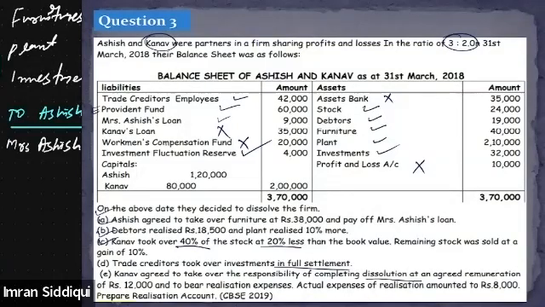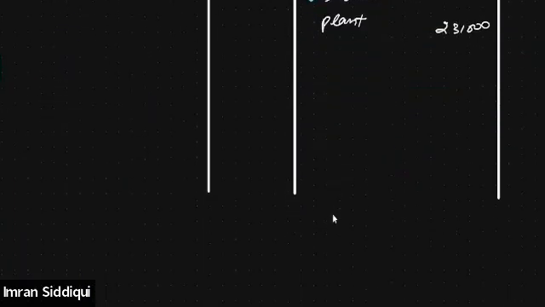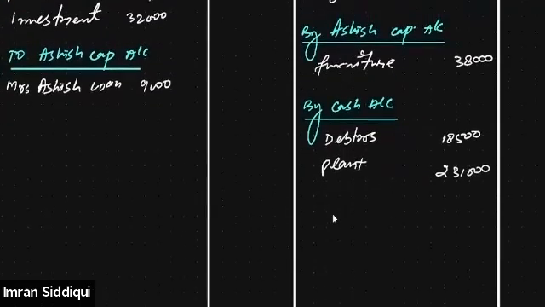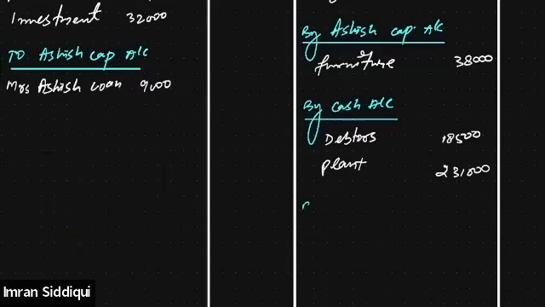Point C, it says Kanak took over 40% of the stock at 20% less than the book value. Now see, Kanak is taking over the stock. 40% of the stock is being taken over by Kanak at 20% less than the book value. So let me show you how this will be presented. First of all, since Kanak is taking over the assets, we'll write down by Kanak on the credit side of the realization account.